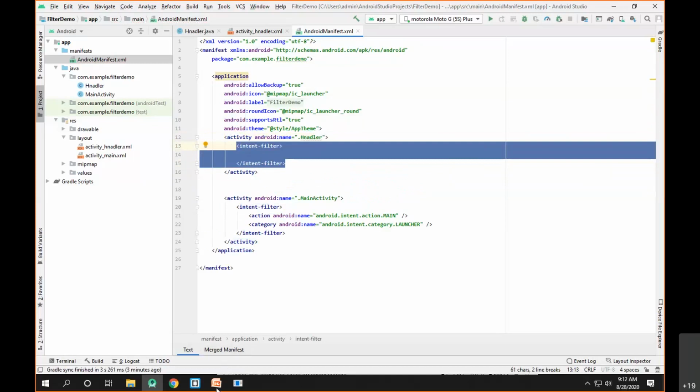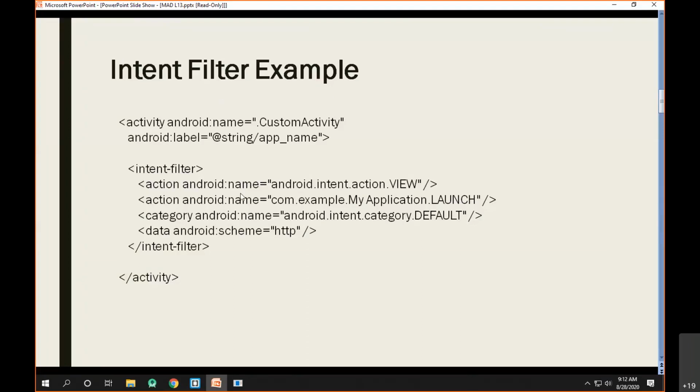Okay. So the same example we have shown here. Now here you can see this activity name is the custom activity and it basically wants to handle the action of type view. At the same time, it can handle action of type launch. And the category will be the default one. Now, why is the category given as default? We are going to show you the demo, so don't worry about that.